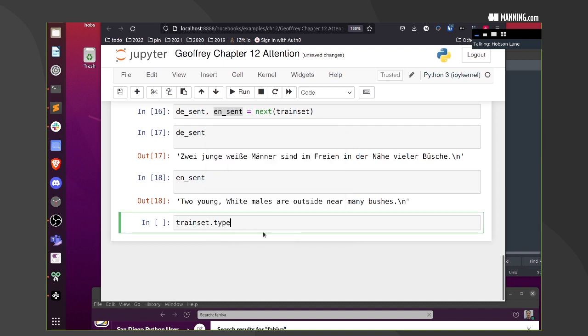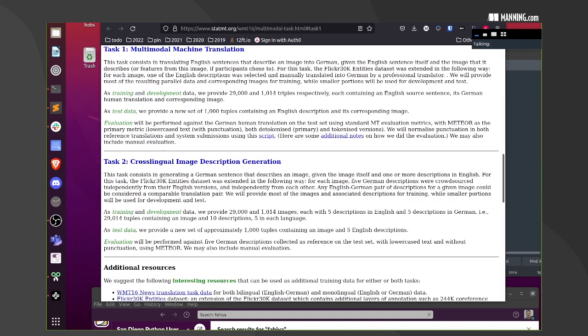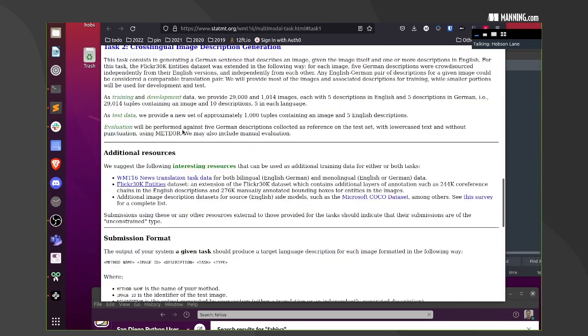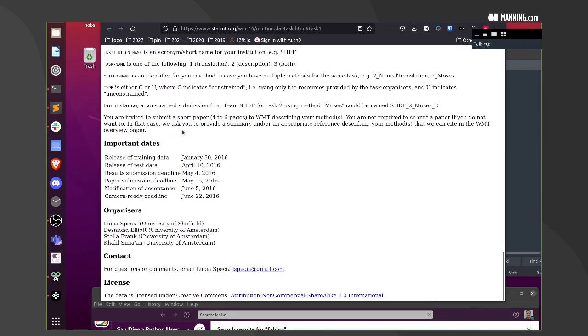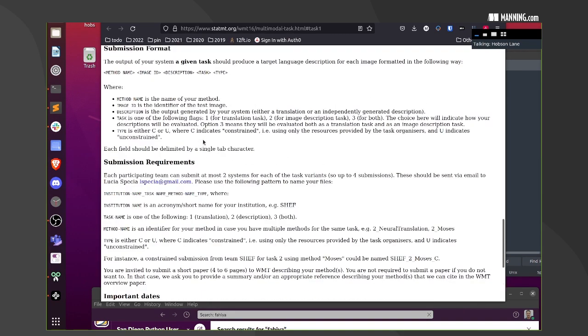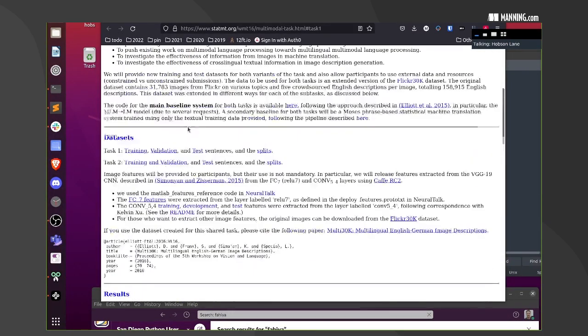No, let's see what it says type. Nope. I was hoping it would give us some information about what's in that data set. Multimodal machine translation, additional resource. It's probably just German. I was hoping maybe it had some other languages.